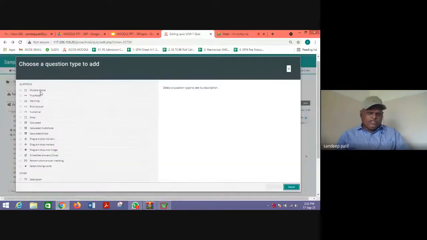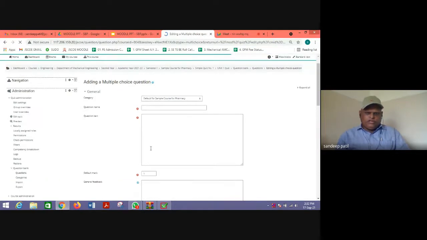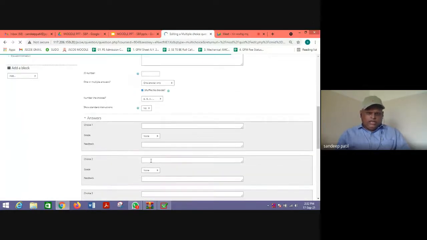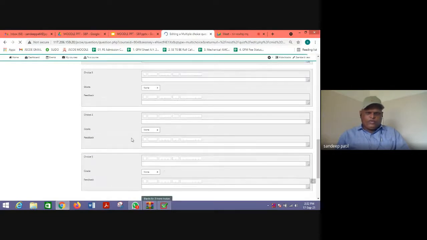For multiple choice answers, you need to write all four options and give the correct answers. For example, let us add a multiple choice question here. You need to write the question name, which means the question number, the question text, and the default marks. Then choice 1, choice 2, choice 3, choice 4, you need to write in each box.